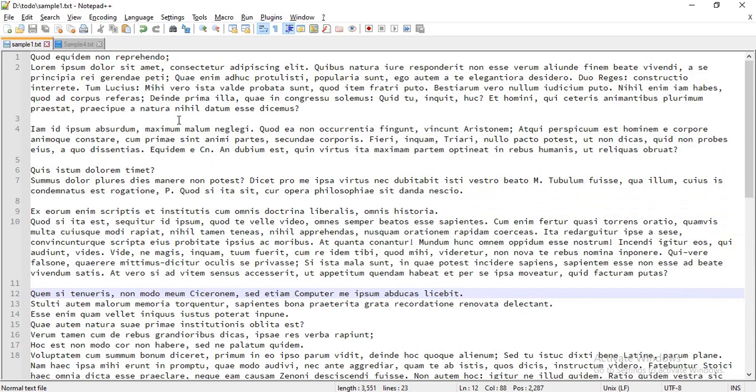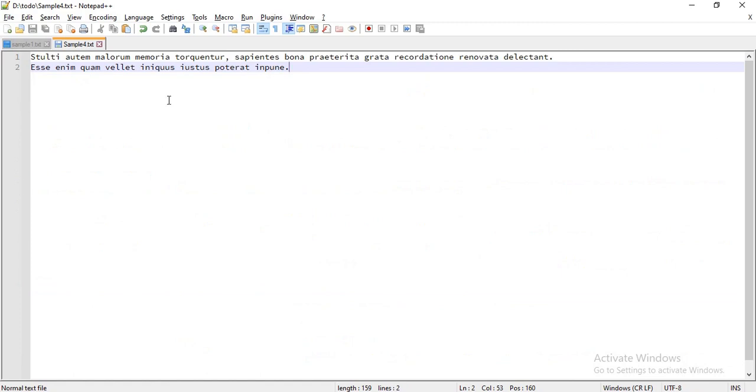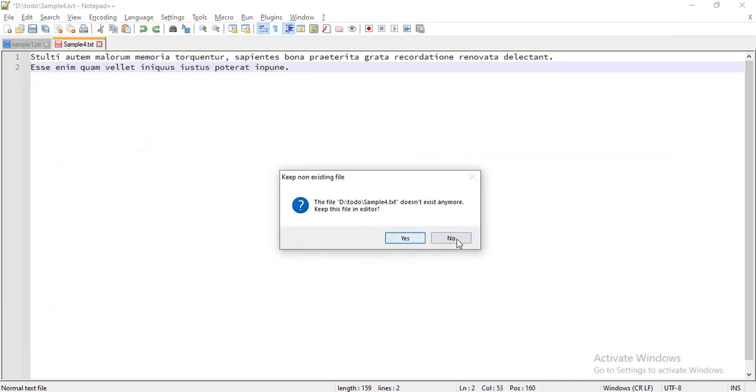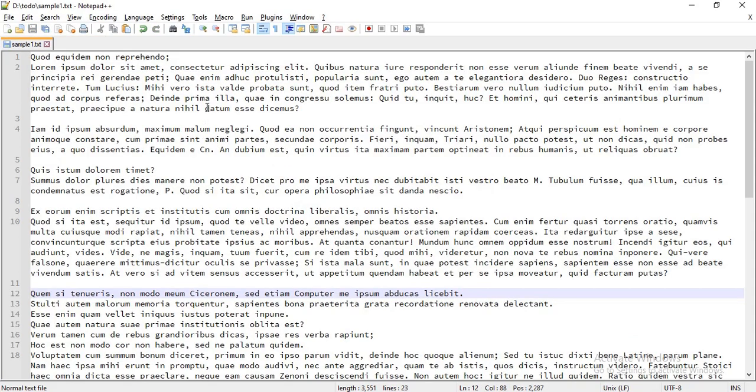Now coming to the fourth trick. I will give you a scenario so you will understand the importance of this trick. Consider I have a sample4.txt file and I copied this complete text, and somehow that file got deleted before pasting that text. And then I copied another text.